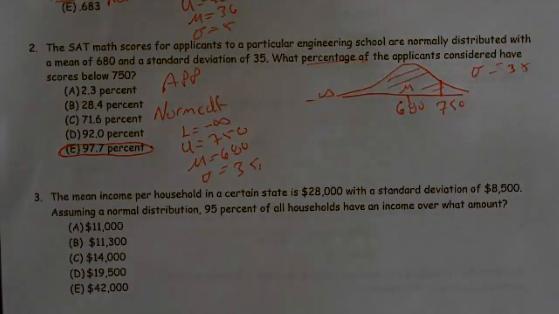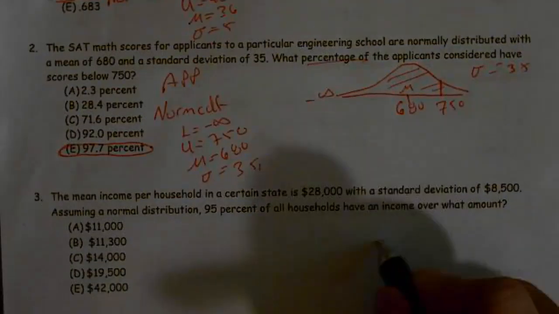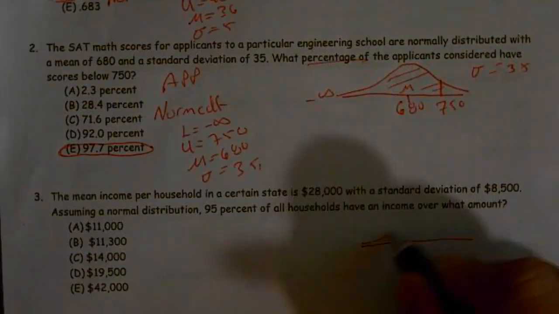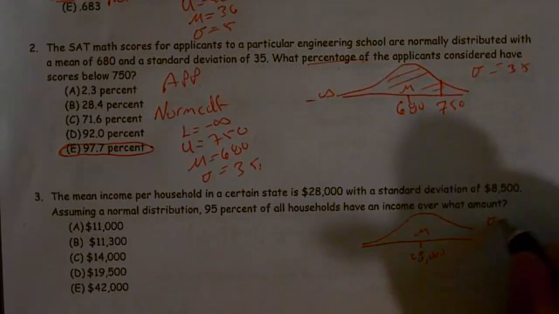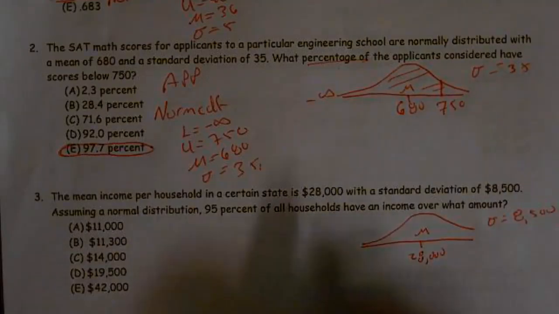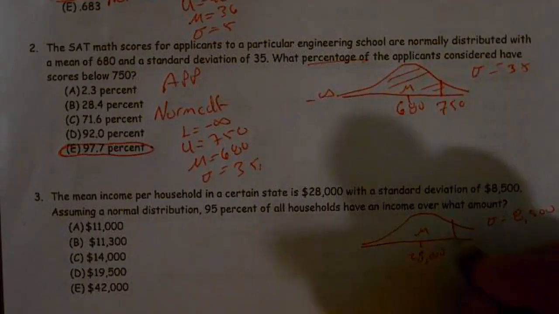The mean household income in a certain state is 28,000 with a standard deviation of 8,500. So once again, we have a mean of 28,000 and a standard deviation of 8,500. We want to know what value 95% have above. Now, we have to be careful with this.